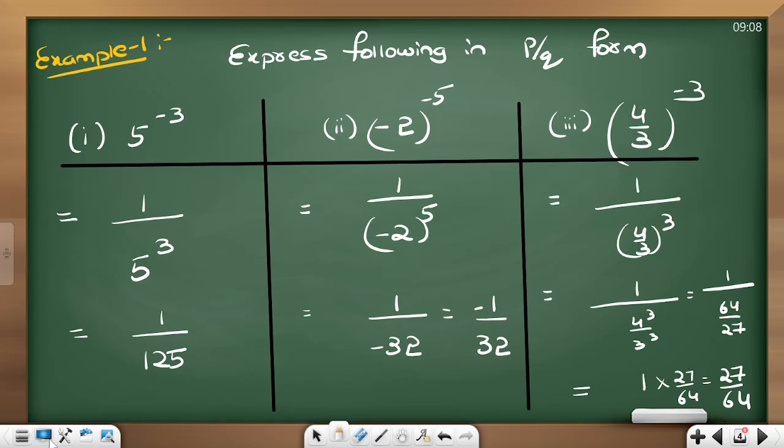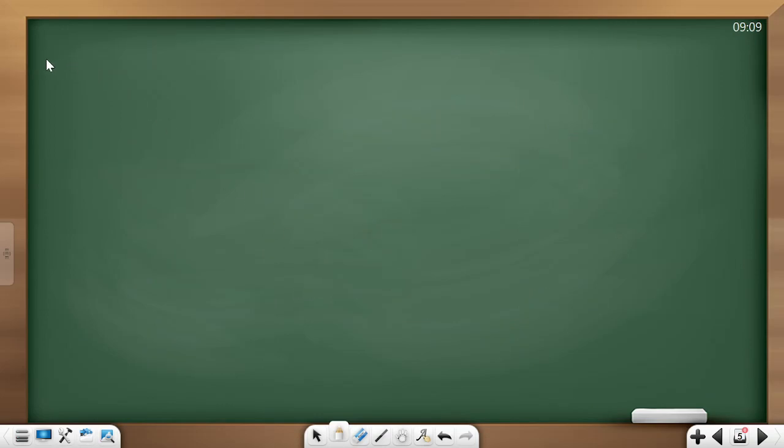Let me see once whether recording is happening properly. Yes, recording is happening. So these are the first 3 questions of example 1. Okay, I am going for the next 3 questions.